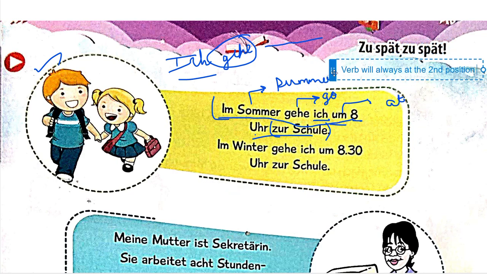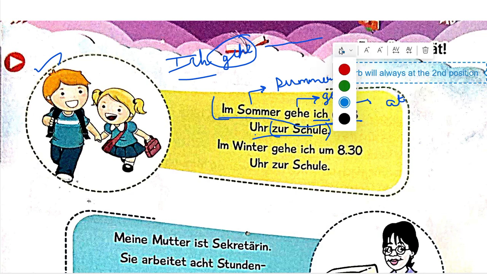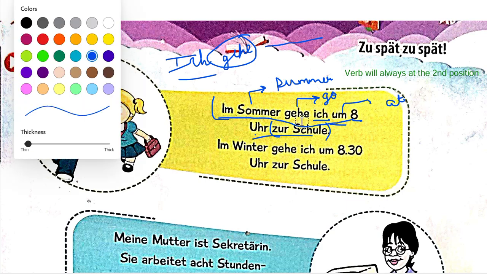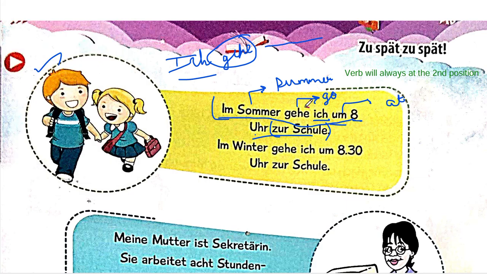What does this statement mean? For example, here in this sentence itself, take a look here. Im Sommer gehe ich. Im Sommer gehe. Gehen verb is at second position no matter what. Right? That is the logic that this particular statement offers.